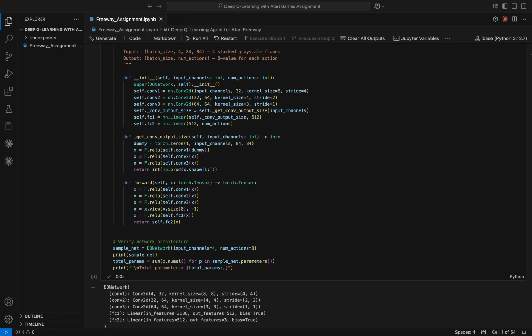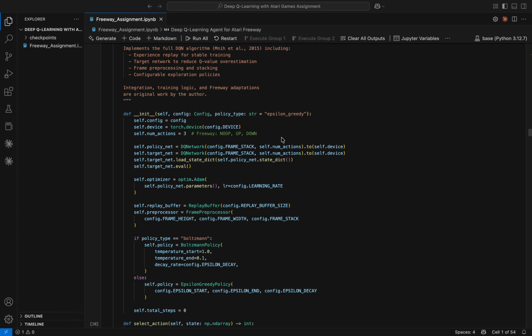I also implemented experience replay, which stores past transitions and samples random mini-batches for training. This breaks temporal correlation and stabilizes learning. And I used a separate target network that gets updated every 1000 steps, which prevents the training target from shifting too quickly.